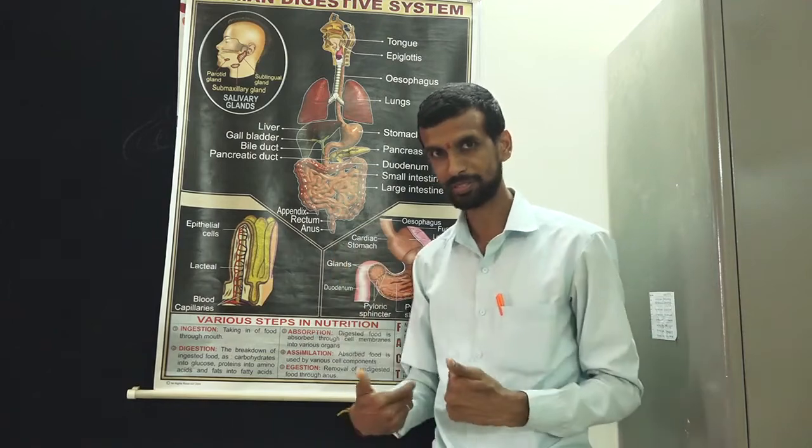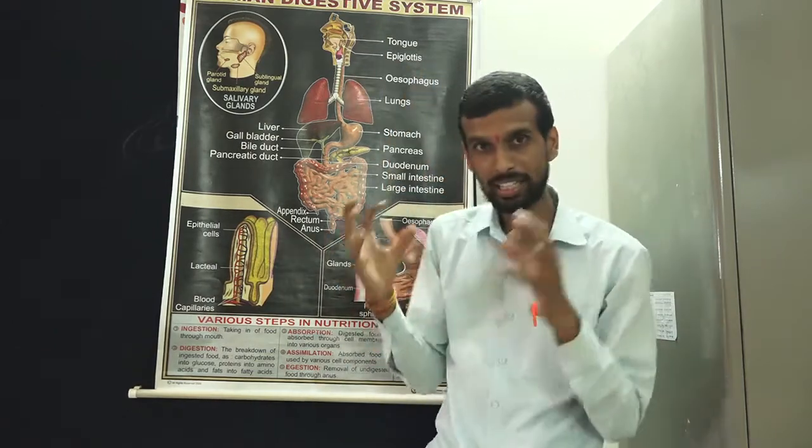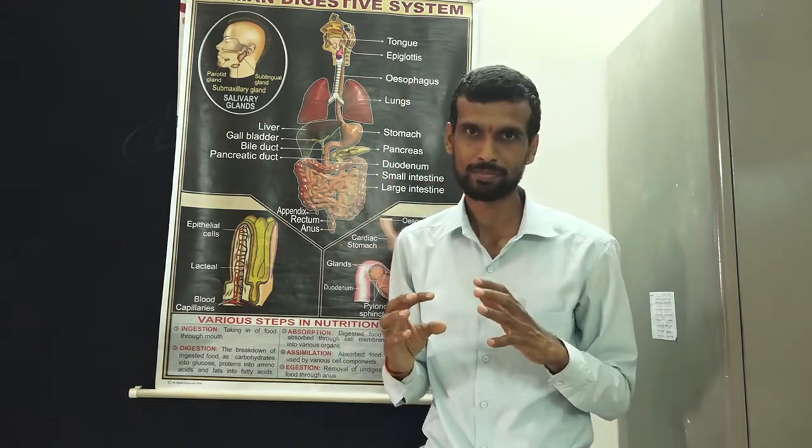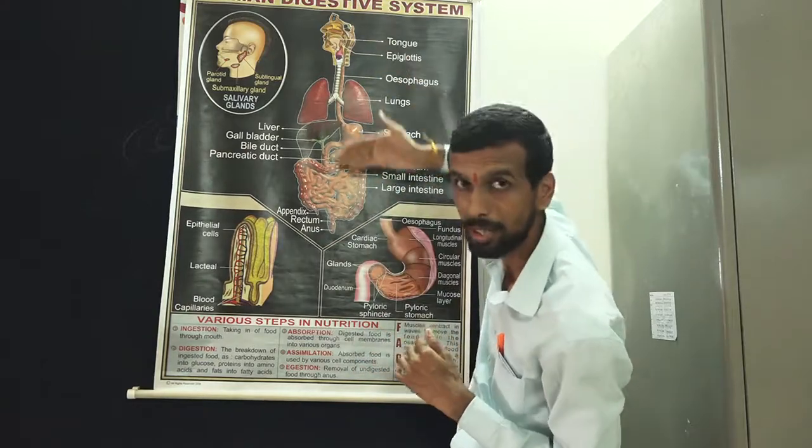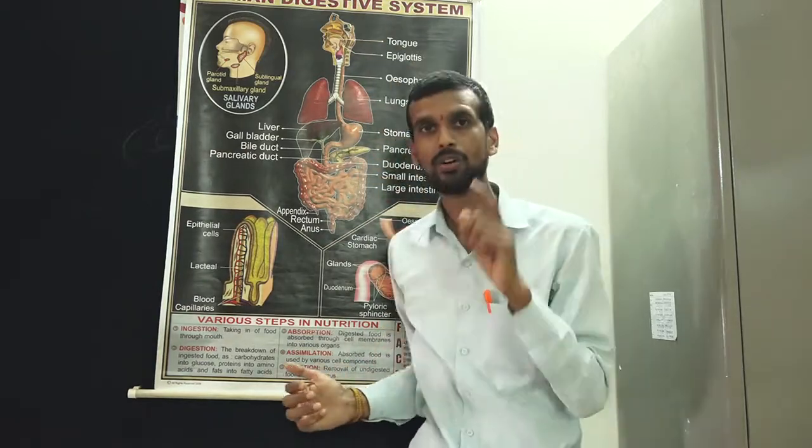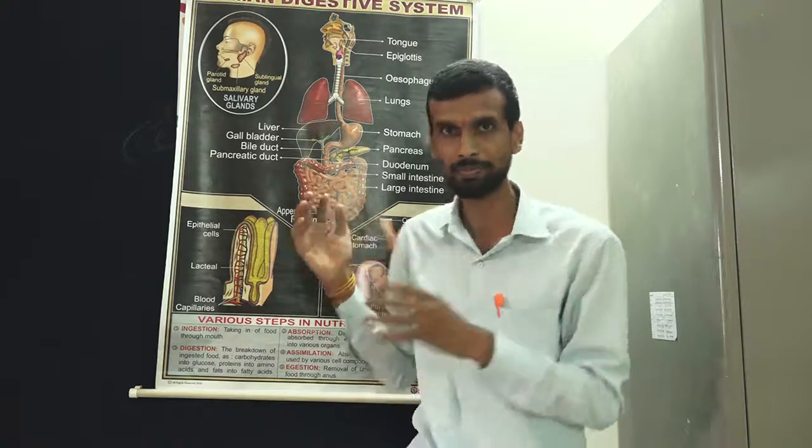So is there any kind of symbiosis in human beings? Are there any microorganisms present in any part of the digestive system which help us in digestion, and we are also helping them? You have to find out. Is there any symbiosis in our body? Is there any microorganism which survives in our digestive system?